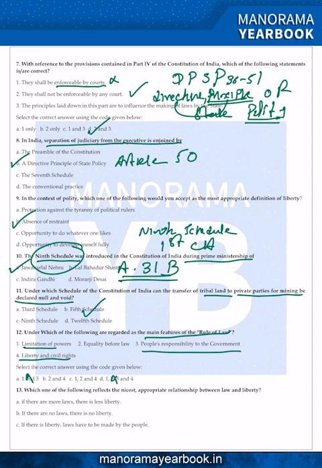Then look here, limitation of power, equality before law. So limitation of power, equality before law, liberty and civil rights, that is the correct answer. Rule of law means all are equal in front of the law. The king is not above the law, the king is below the law. That is called the rule of law. So limitation of power, there is no such privileged class. Everyone is equal in front of the law. Then equality before law. Then liberty and civil rights. So answer is C, 1, 2 and 4.